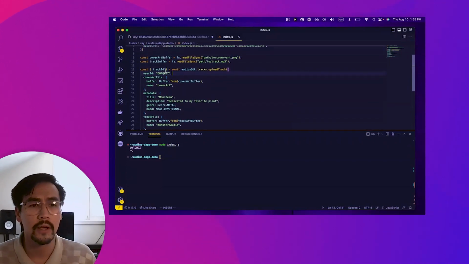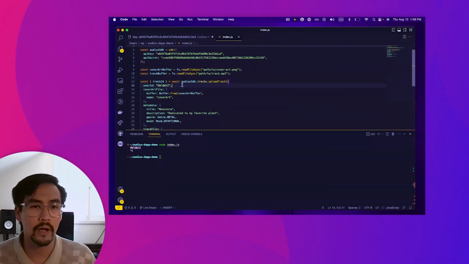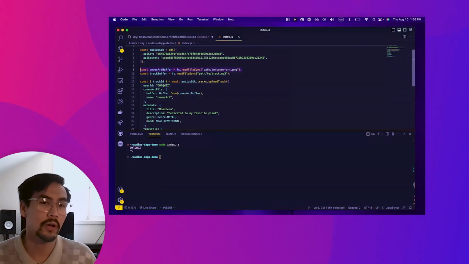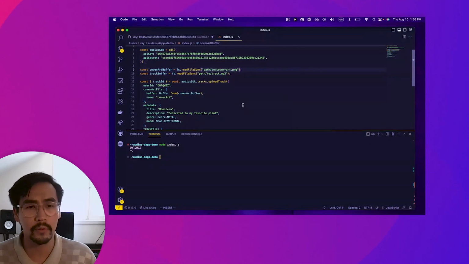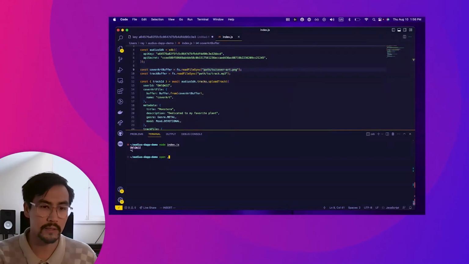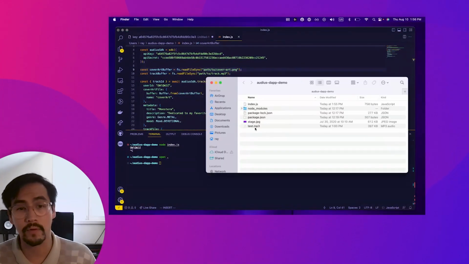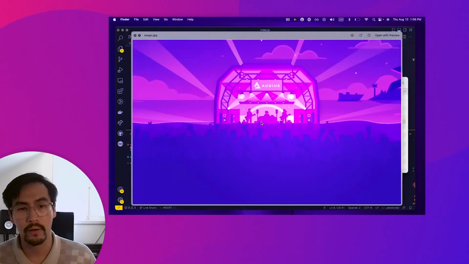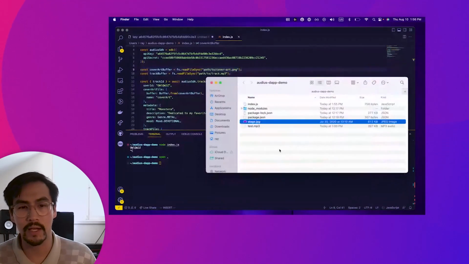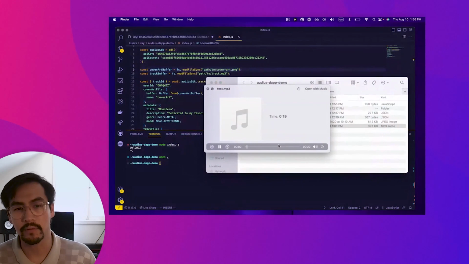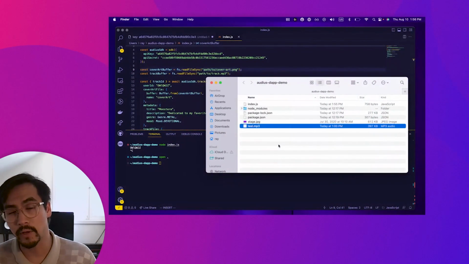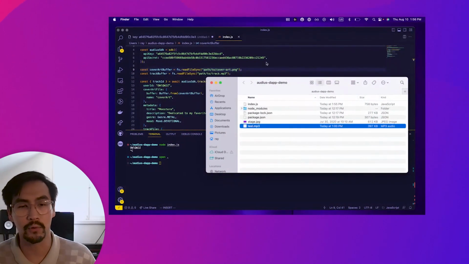Looking in here, there's a couple things I want to change. First, I want to change the location of the cover art and the track file. I've gone ahead and added a couple temp test files to this directory that we're in. One of them is this image of a stage, and the other one is this MP3 file that I generated with the Google AI Test Kitchen song generator.